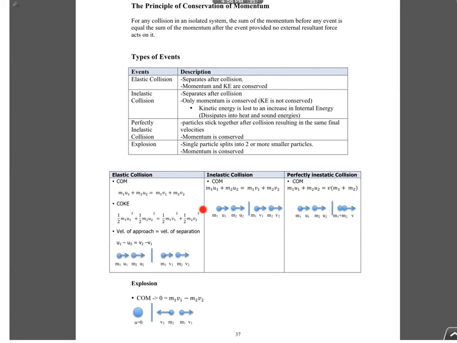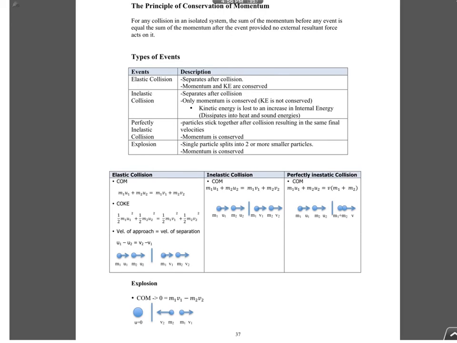But for inelastic collision, the objects separate after collision, but there's no conservation of KE. That means you only use the conservation of momentum, which is the same equation as elastic collision. But for perfectly inelastic collision, we use a slightly different equation because they stick together, so they have a common speed. So your conservation of momentum would be m1 u1 plus m2 u2 equals, you add up together, m1 plus m2 times a common speed v.